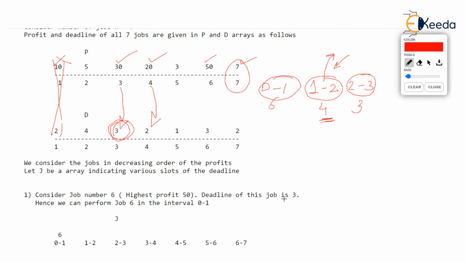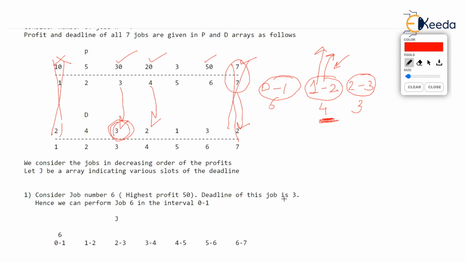But look at its deadline. Again, deadline is 2. Same explanation. We will sacrifice this. There is no sense in pulling out job 4 and putting job 7, which has a very low profit. 7 is the profit of job 7, and sacrificing a high profit job.